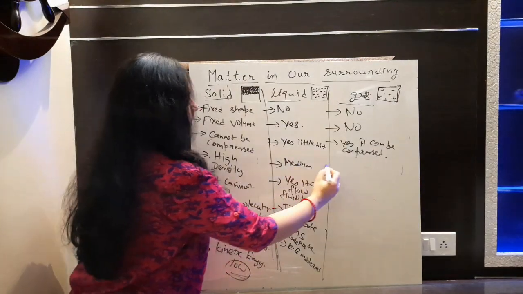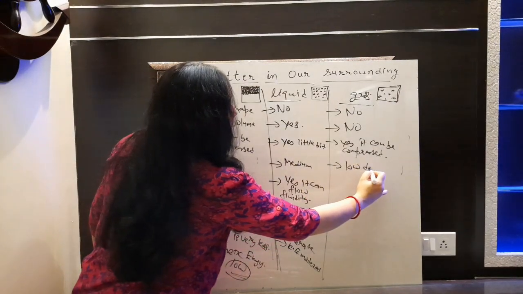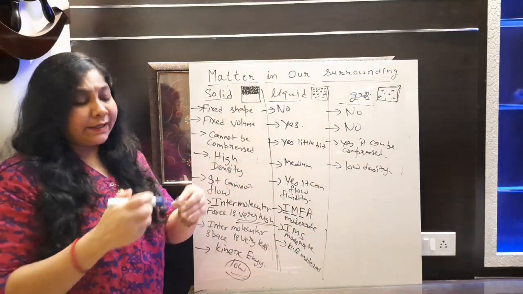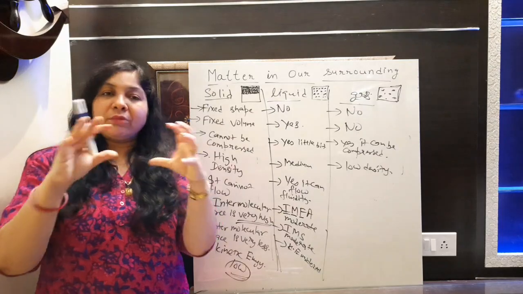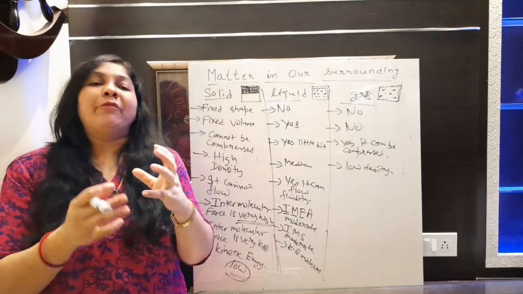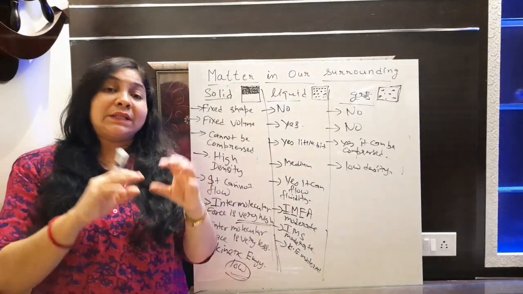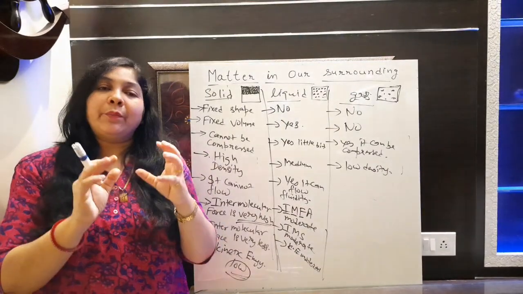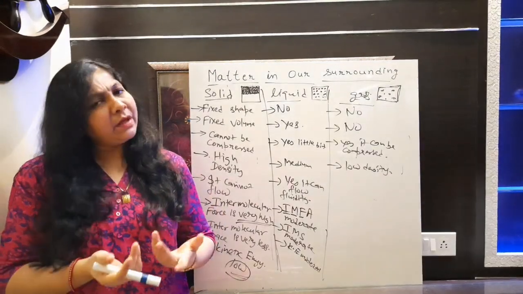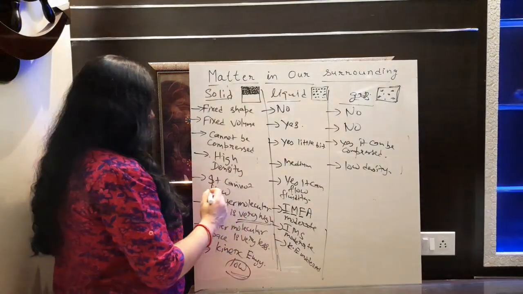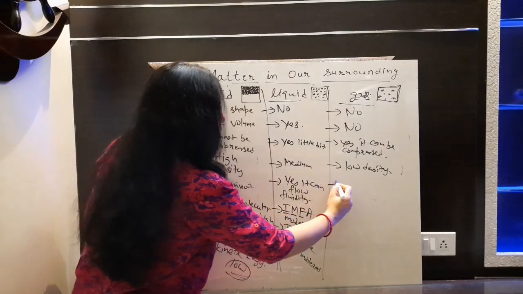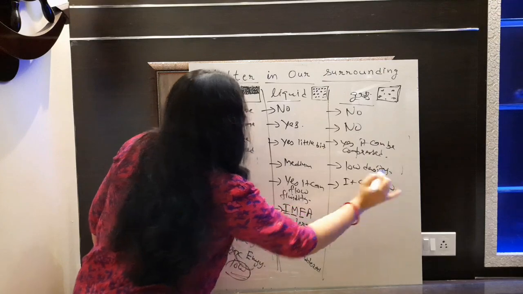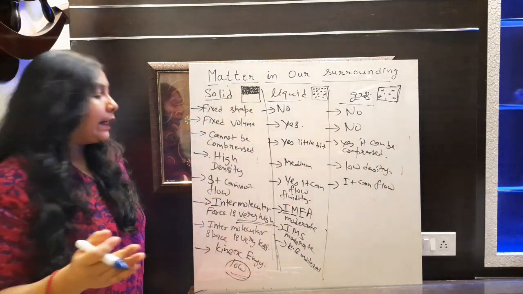Now high density, medium density. इसकी density क्या होगी? It will have very low density because particles are not dense there. Density किस पर depend करती है? In a particular area, how much the number of particles there? If the number of particles in a particular area is more, then density will be high. If in a particular area the number of particles is less, then density will be low. Simple. It can flow. Yes, this is also a fluid, so it can flow easily from one point to another point.